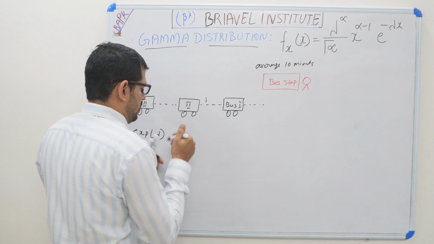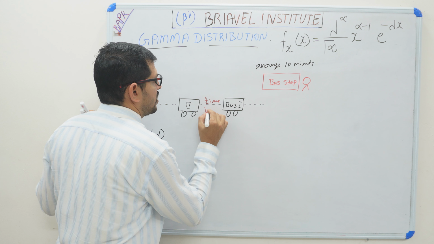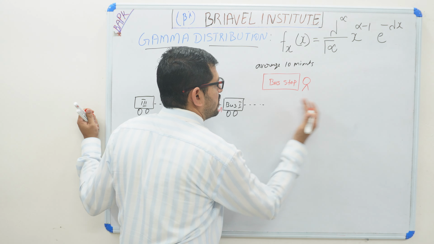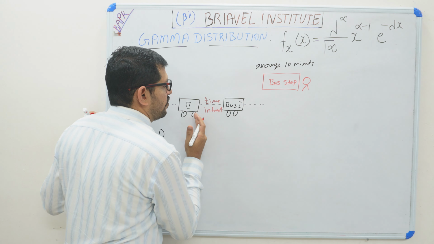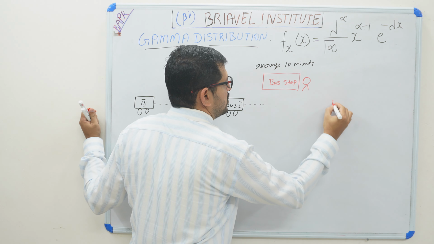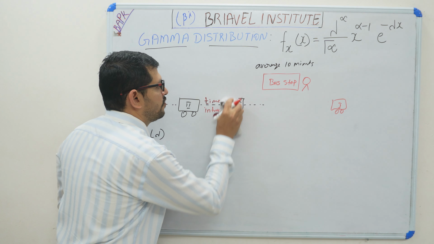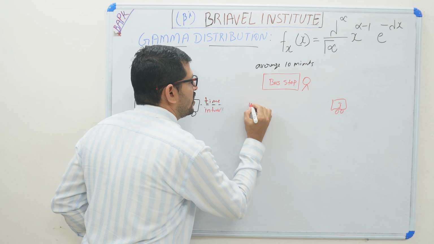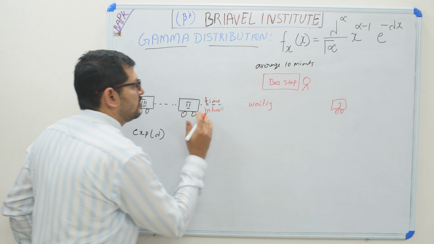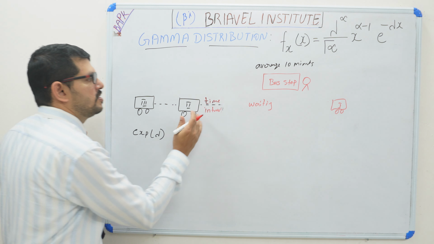Here is a time interval. You can write it as a time interval. Here is the first bus and then the second bus is coming. This is called the time interval. After one bus has passed, we are waiting for the second bus. One bus has passed here and gone, and then it is a waiting time for the second bus. So this waiting time is explained in the 10 minutes of time or 15 minutes of time.